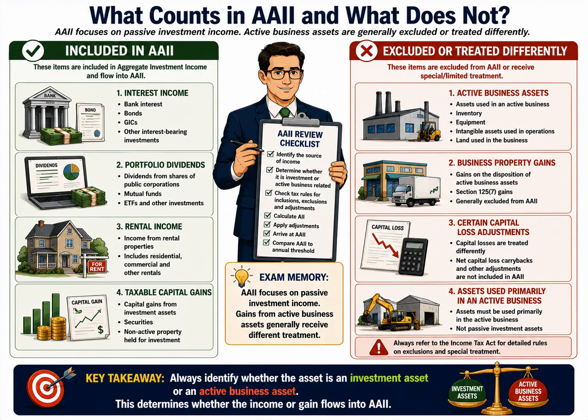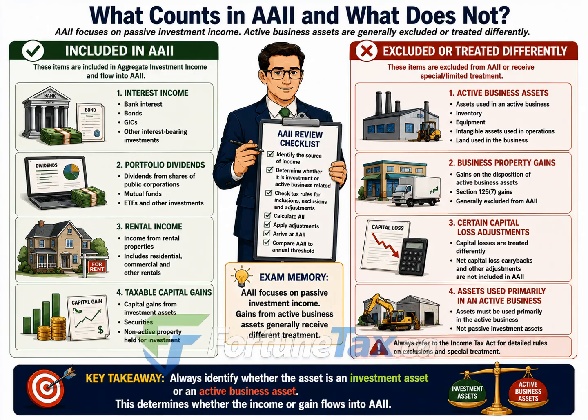These are dividends received from investments in public corporations, mutual funds, exchange-traded funds, and other portfolio investments. Because these investments are generally held to earn investment returns rather than to support an active business, they are normally included in AAII.